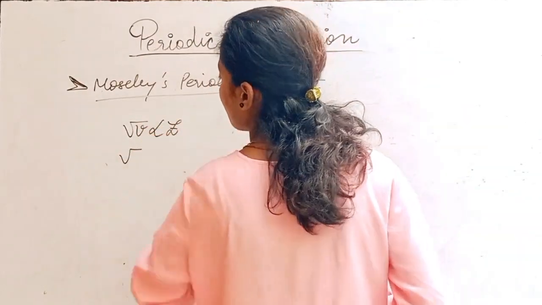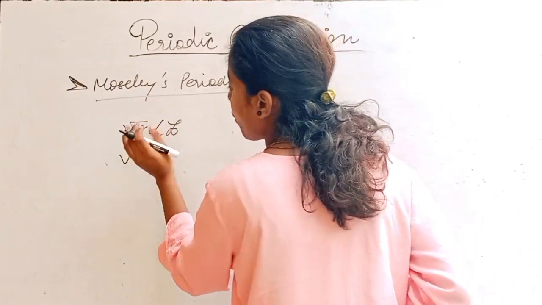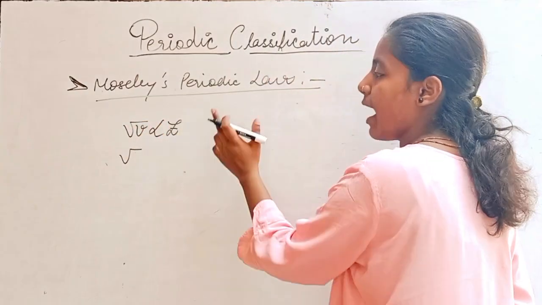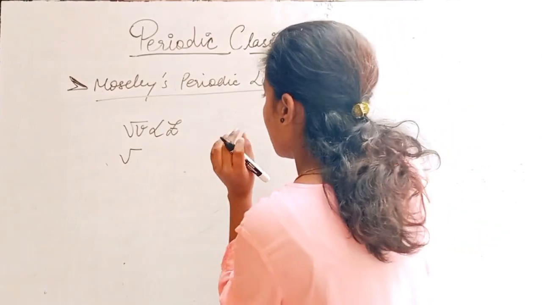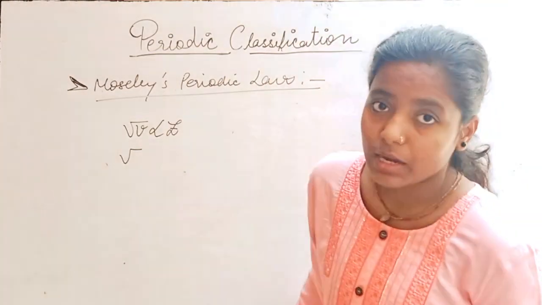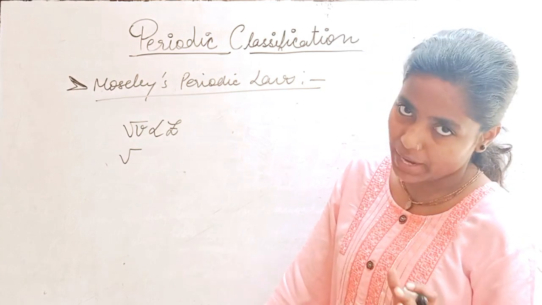He gave the formula as the square root of frequency is directly proportional to the atomic number of that particular element.